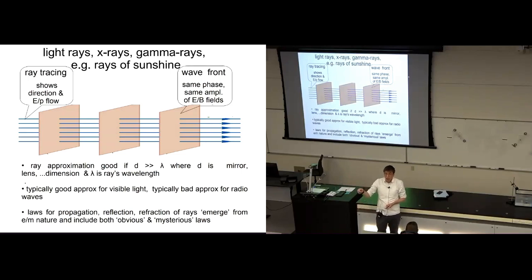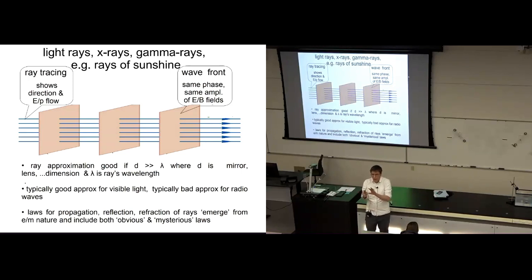They also tell you the direction of flow of the energy in the electromagnetic wave, and they tell you the momentum direction, the momentum flow that's carried by the light ray or the X-ray or the gamma ray.